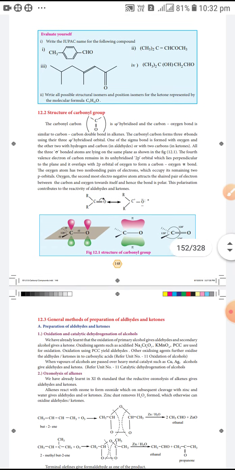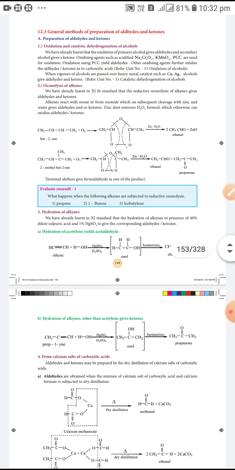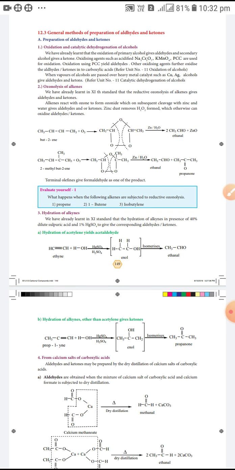Preparation of aldehyde and ketones. Preparation of aldehyde and ketone. We know the functional group of aldehyde is CHO, and of ketone is C double bond O. Already we learned that the oxidation of primary alcohol gives aldehyde and secondary alcohol gives ketone.